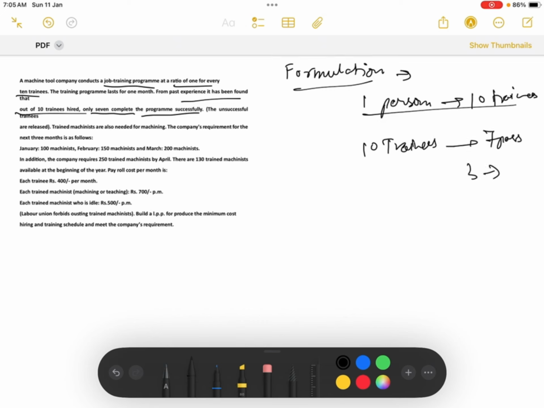The rest 3 are released. See, it is given in the question also, the rest 3 are released. So now we are just trying to understand the question. We will formulate it further.